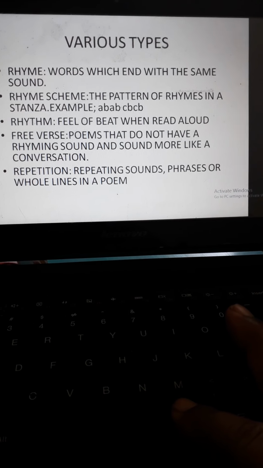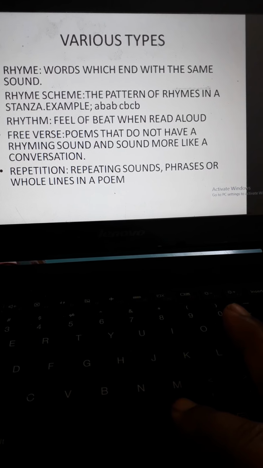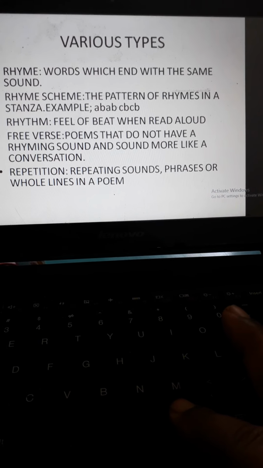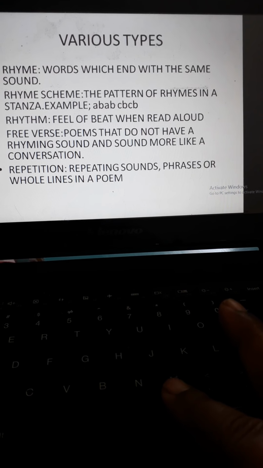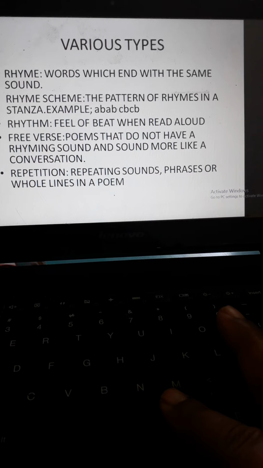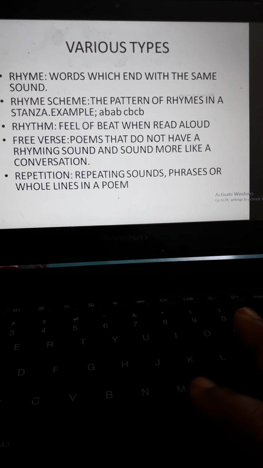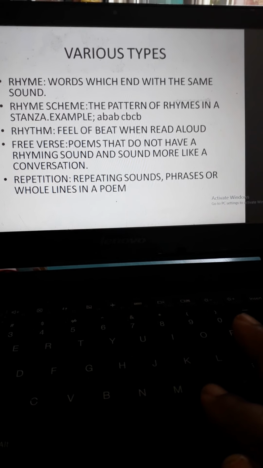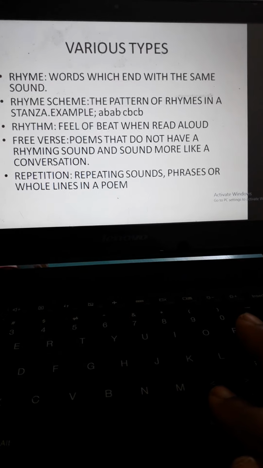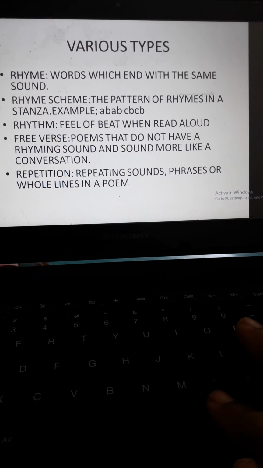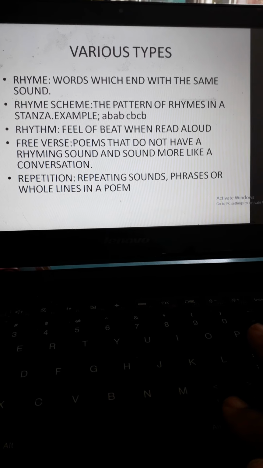Suppose the third line rhymes with the last word of the first line, and the last word of the second line is rhyming with the last word of the fourth line, it becomes AB, AB. Next is CB, CB.